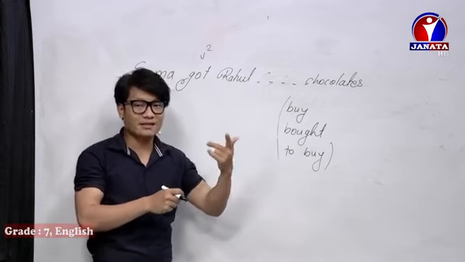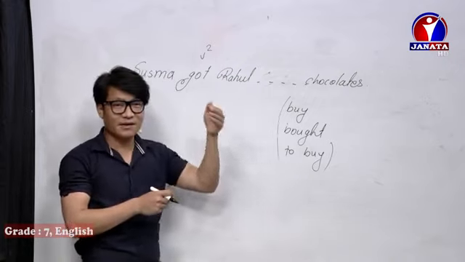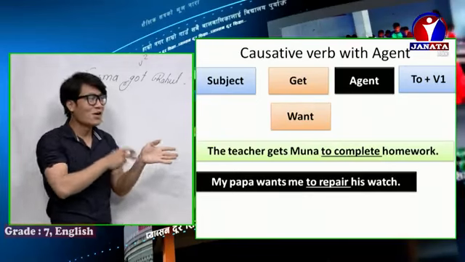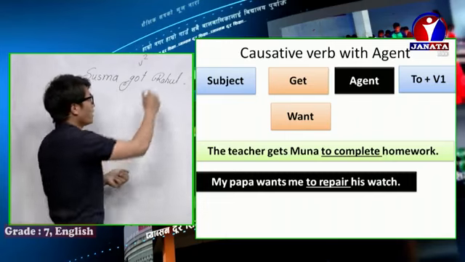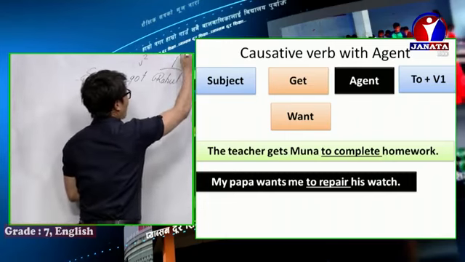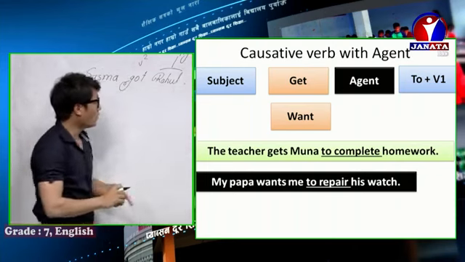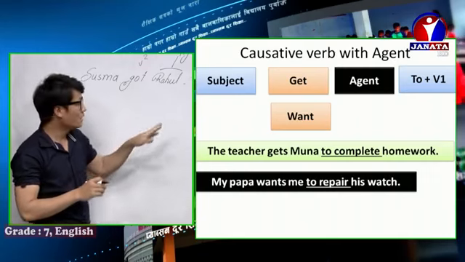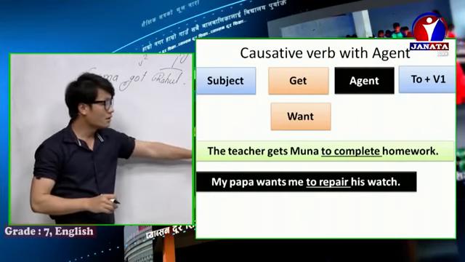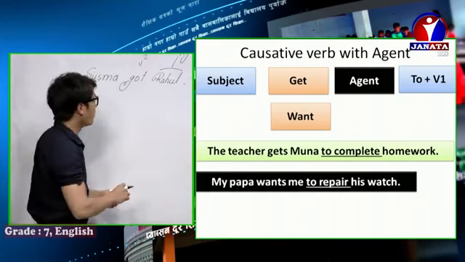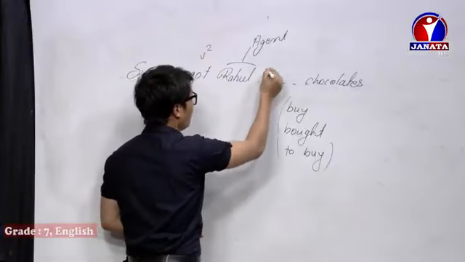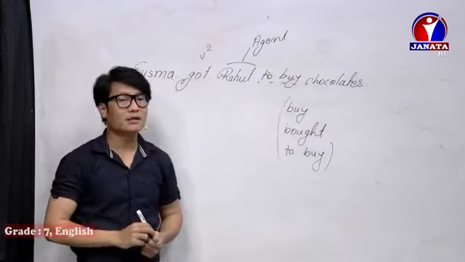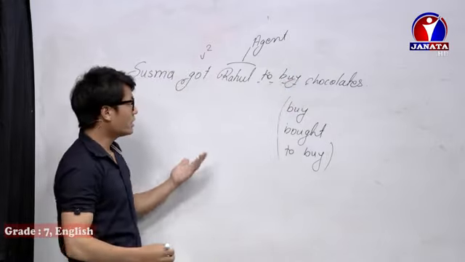When there is get or want, and an agent after it, and here Rahul is the agent, then we should use to plus verb 1, the infinitive verb. So Susma got Rahul to buy chocolate.